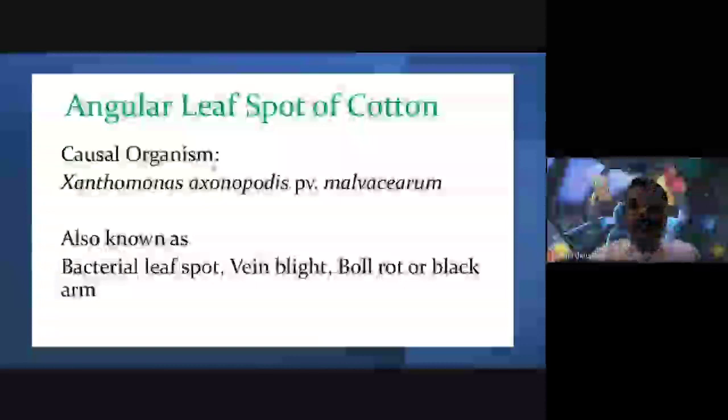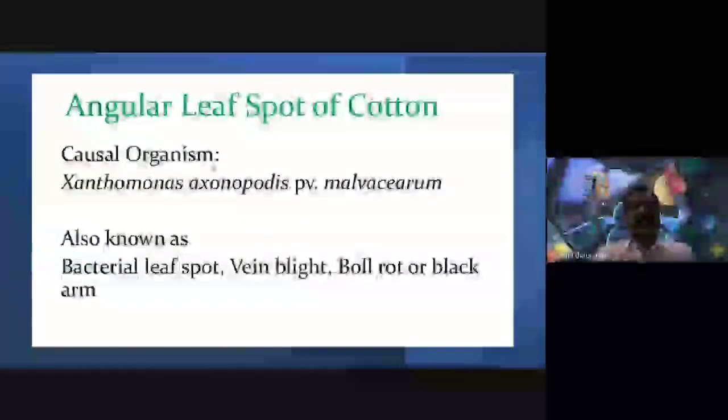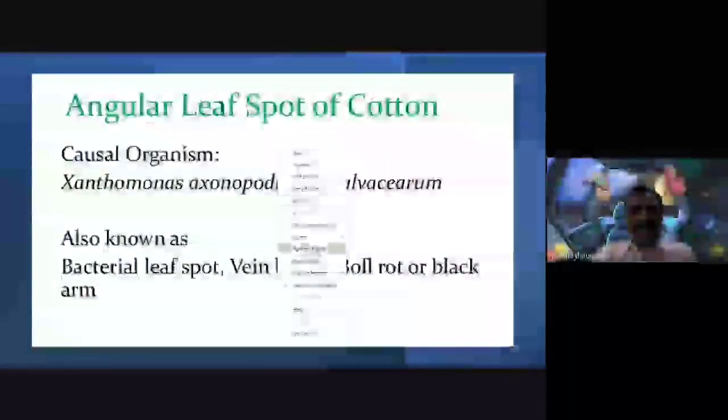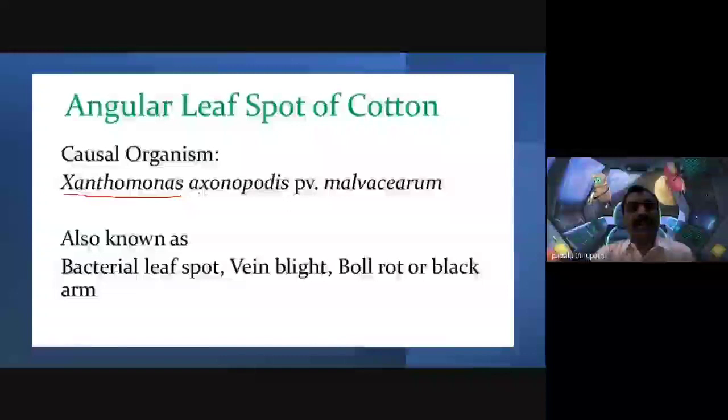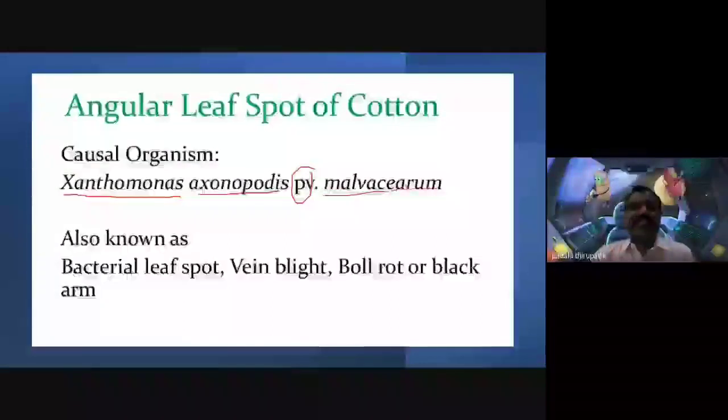The causal organism of this angular leaf spot of cotton is Xanthomonas axonopodis pv. malvacearum. PV means pathovar. So what is the scientific name of the cotton plant, my dear friends?